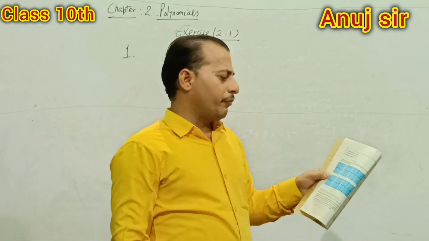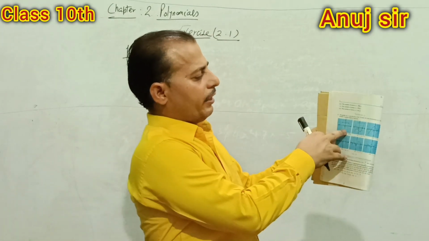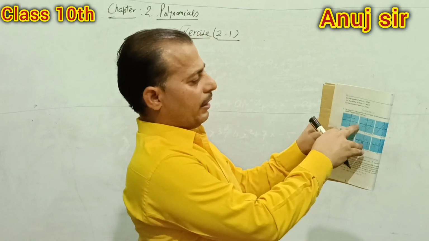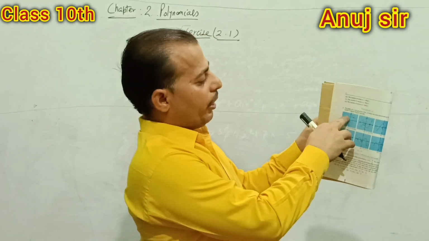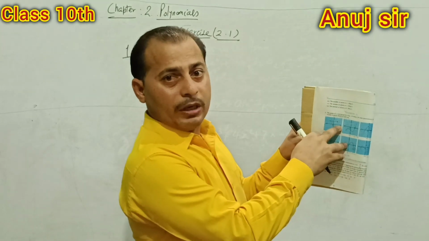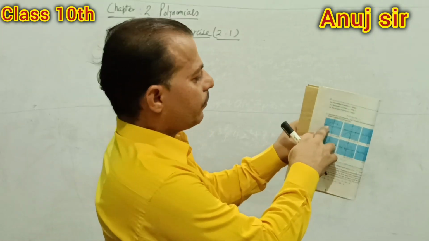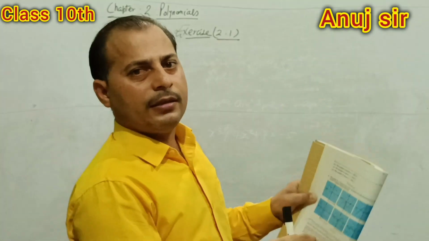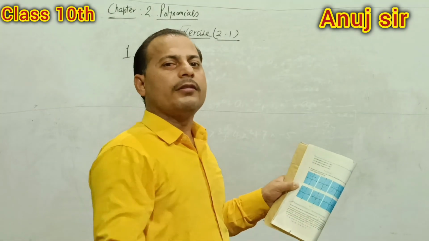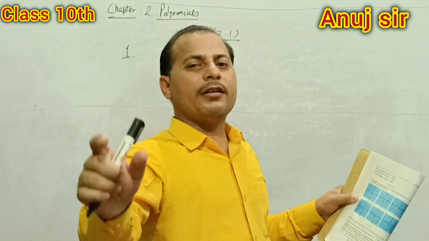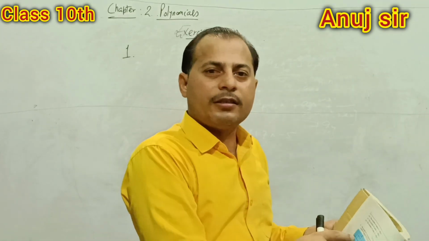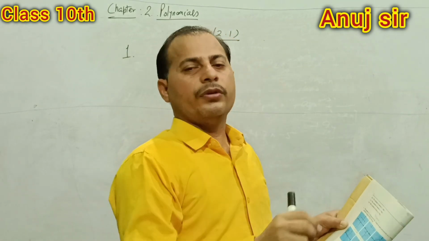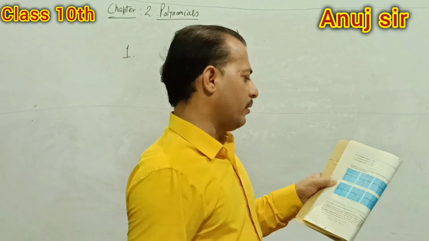I am showing you in your book. In this figure, tell me how many points of intersection in the x-axis? Any point in the x-axis? Students, very frankly tell me, is there any point of intersection in the x-axis? What's your reply? Sir, there is no point of intersection. It means there is no solution. It means zero. Zero is the answer.